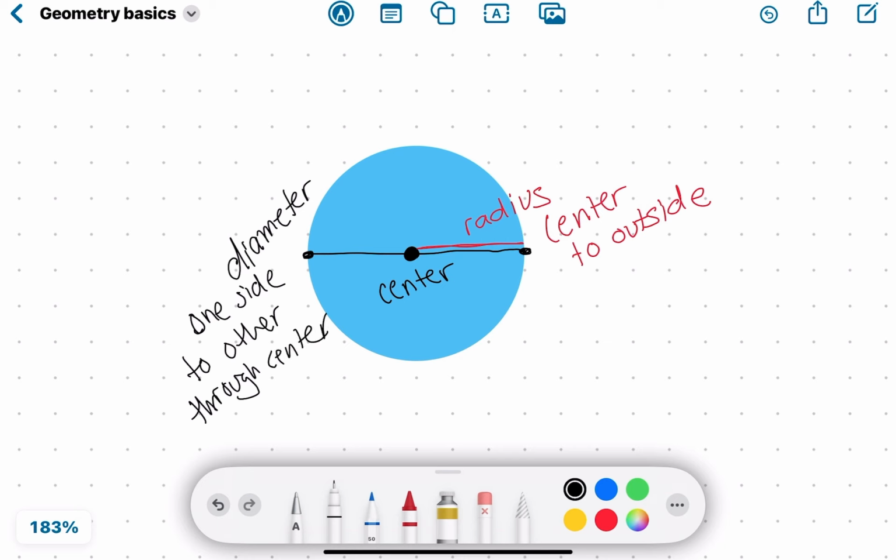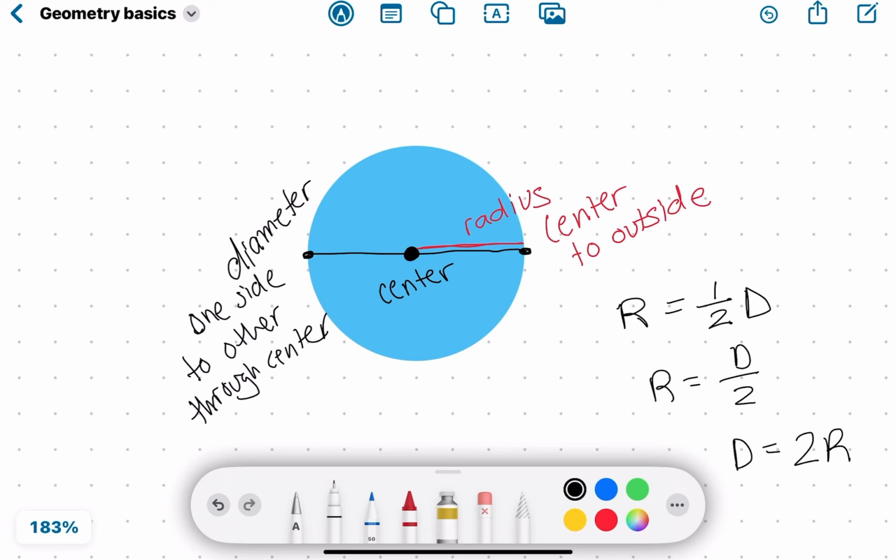So another thing to just keep in mind, because it's useful to know, the radius is equal to half of the diameter. Another way to write this is r equals d over 2, or d equals 2r. Those are some useful formulas to just keep in mind when you're dealing with circles in geometry in more depth. Now let's get into angles.